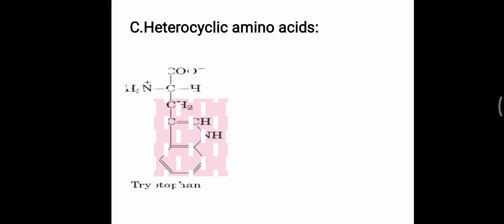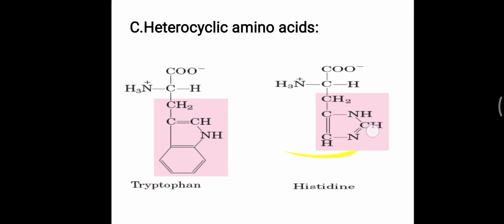Further, heterocyclic amino acids. There is not a particular six carbon ring structure same as a benzene, but another ring structure is present, and that is making this amino acid heterocyclic. So that is tryptophan and histidine. You have to remember these two, tryptophan and histidine, are the heterocyclic amino acids.